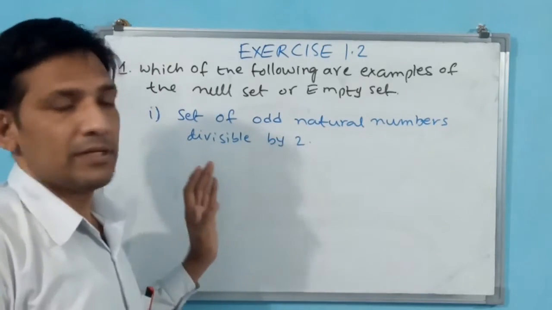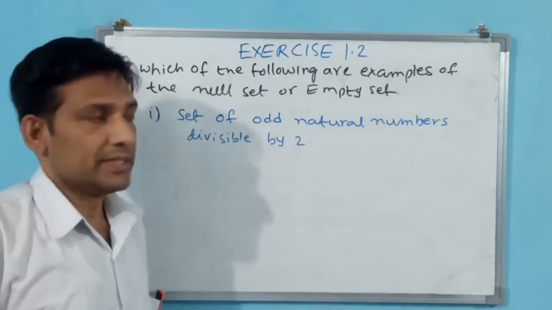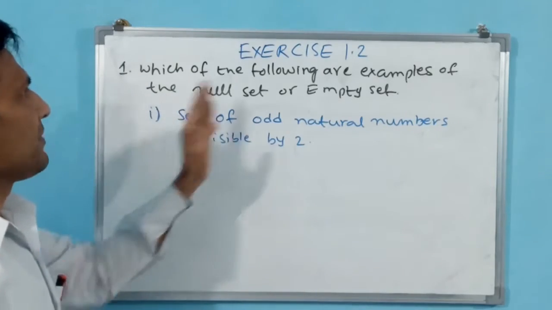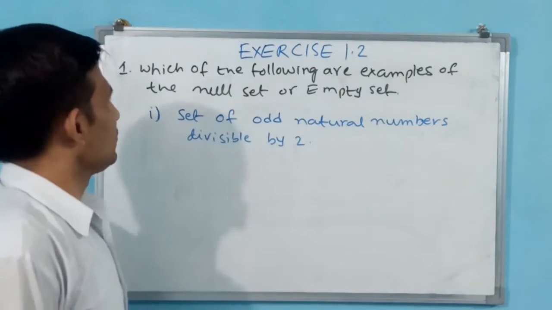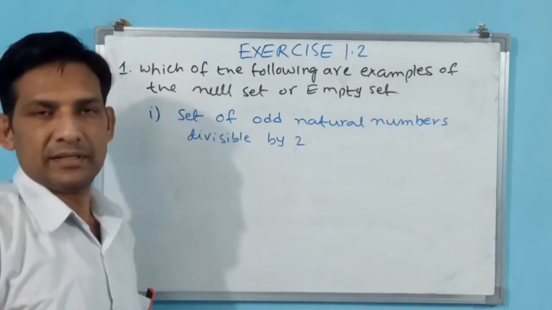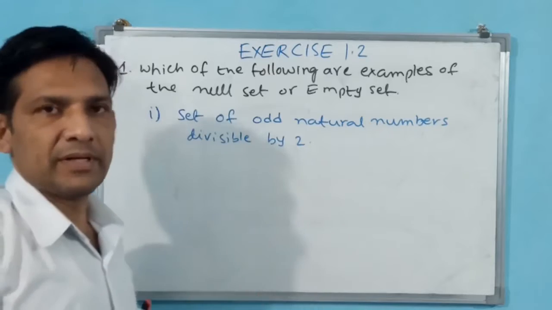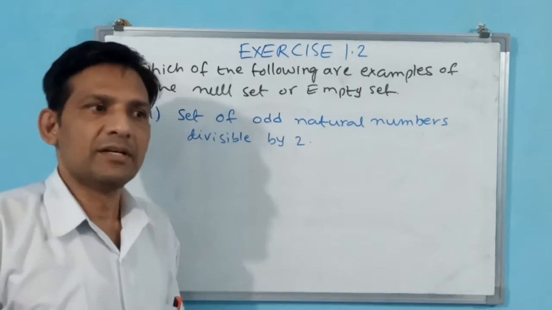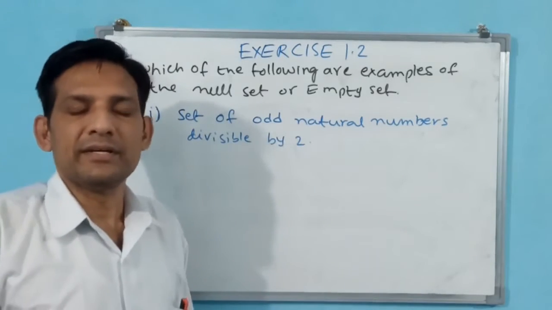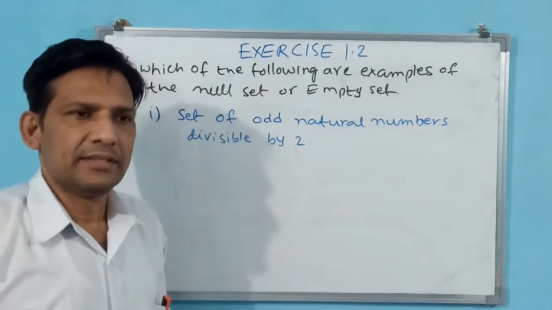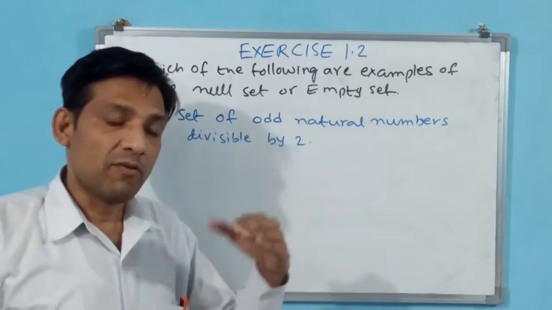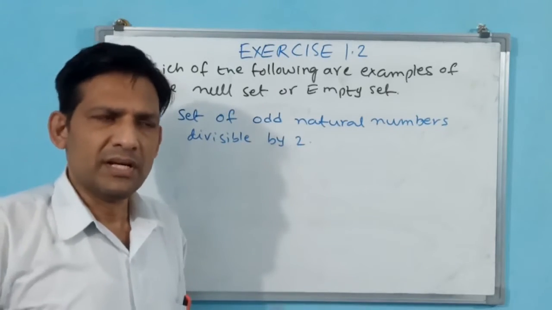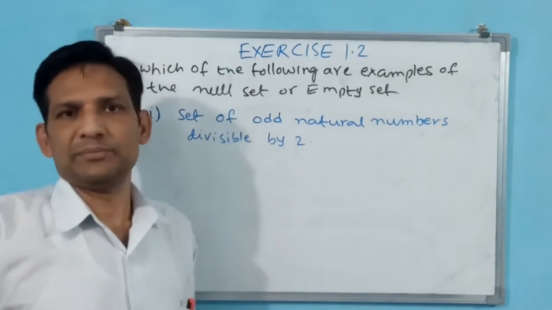We are going to do the solutions for these problems. The first problem in exercise 1.2 is: which of the following are examples of the null set or empty set? We have seen concepts for empty set, null set, number of elements in a set, what is a finite set, what is an infinite set, and what are equal sets. This exercise is based on those concepts only.